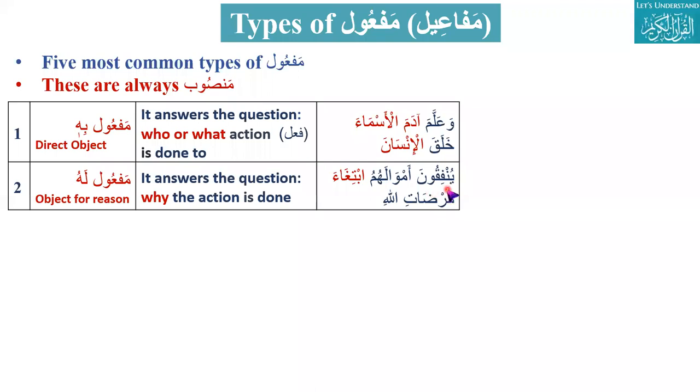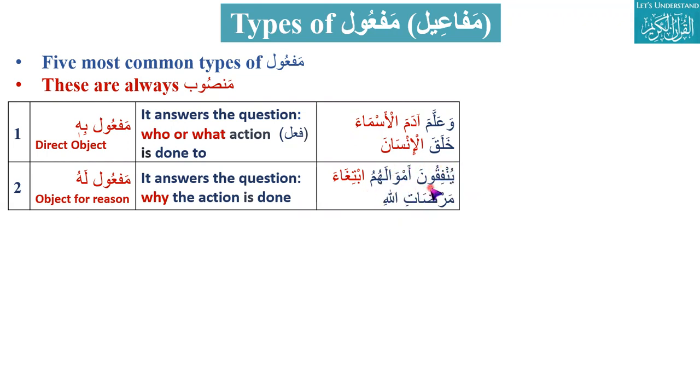Yunfiquna amwalahum ibtigha'a mardatillah. They spend their wealth. What action is here?